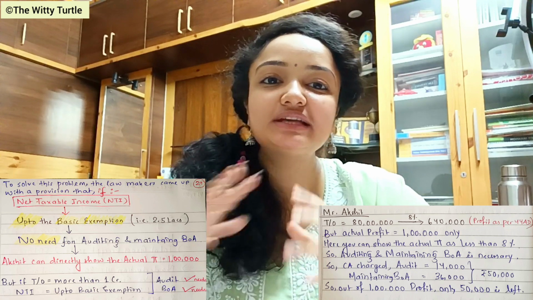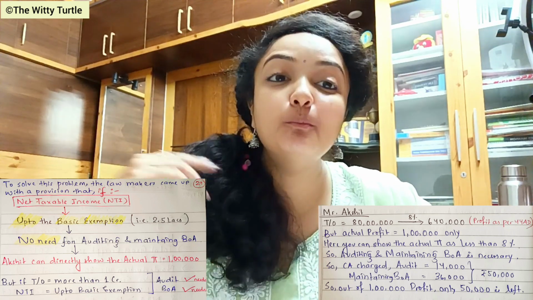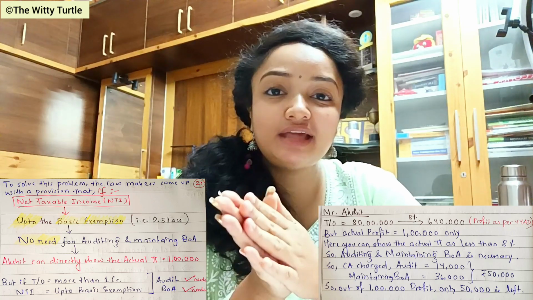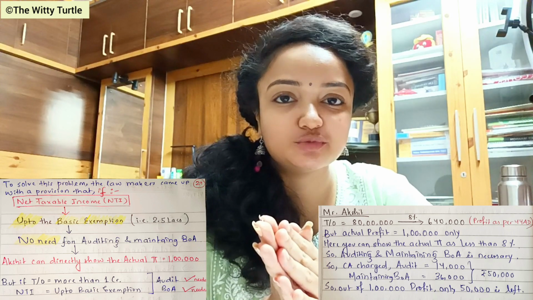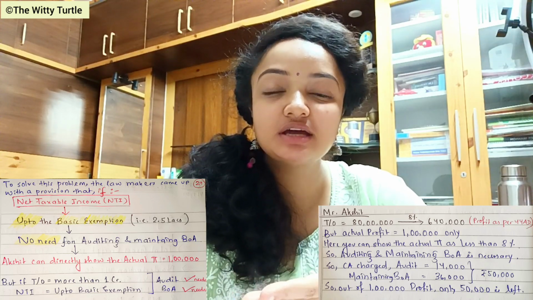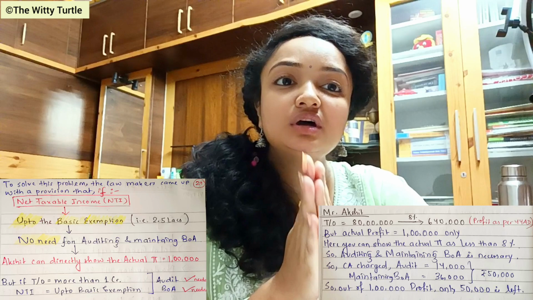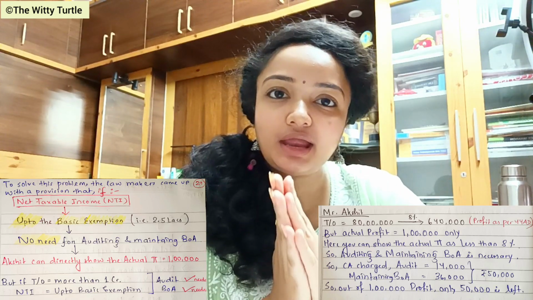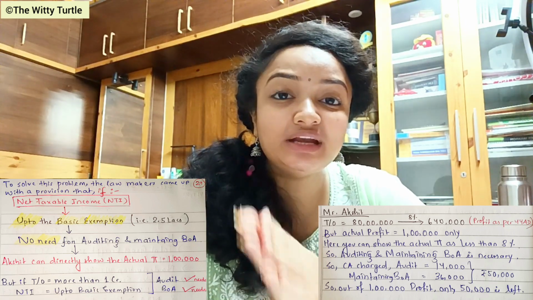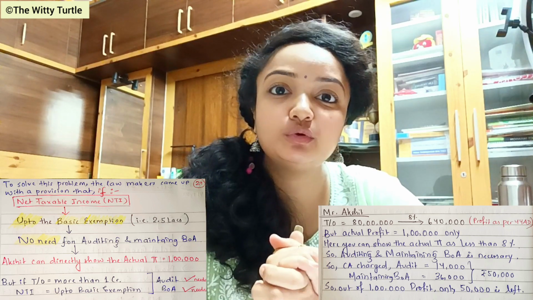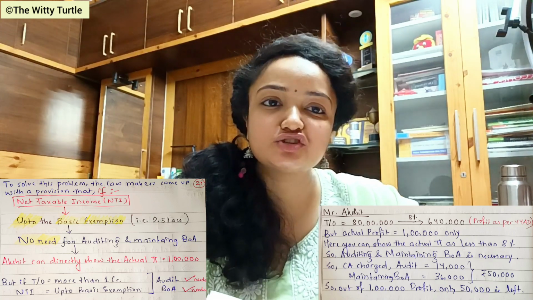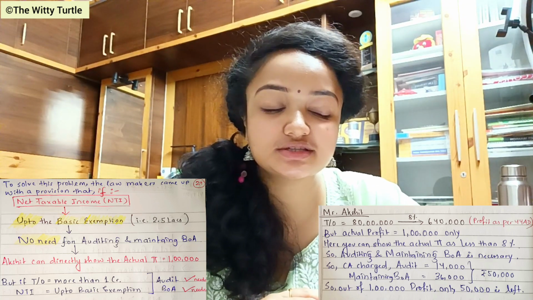But in this case, another catch is there, which says that if your turnover is more than 1 crore rupees, and your net taxable income, or NTI, is up to basic exemption, then in that case, what happens? See, in the previous example, the turnover was 80 lakhs, right? Which was less than 1 crore. But if your turnover is more than 1 crore, and your NTI is up to the basic exemption, then again you have to maintain the books of account according to section 44AA, and again you have to get your books of accounts audited under section 44AB, right? I hope this is clear.